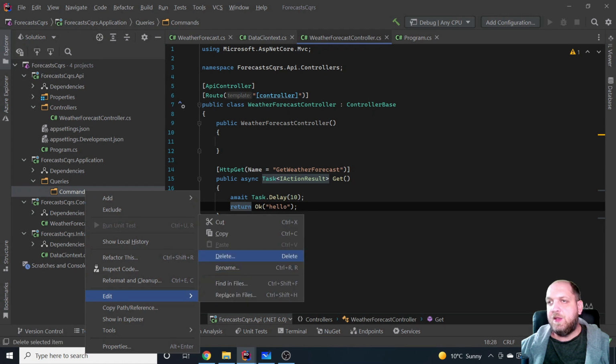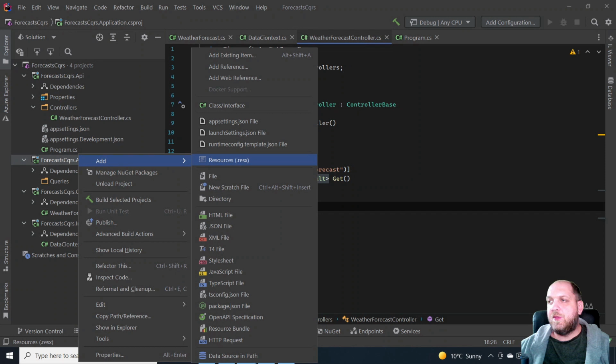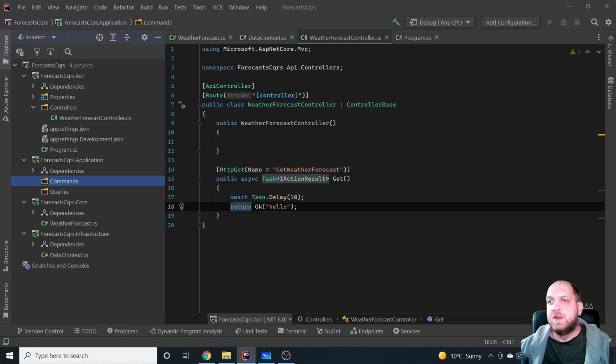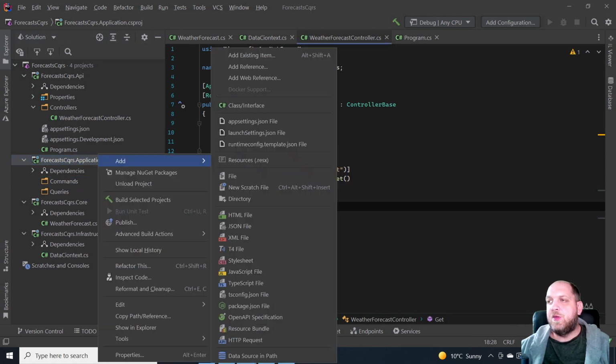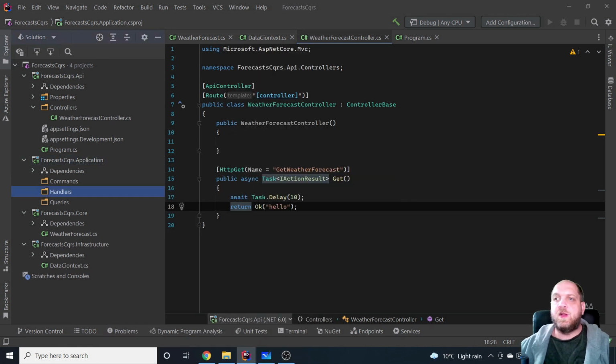Okay, and let's create it directly here. So it would be a directory, commands. Okay. And then we'll have here maybe handlers. You might also want to create separate folders for query handlers and command handlers, but for simplicity's sake, right now we just create one folder which is called handlers.